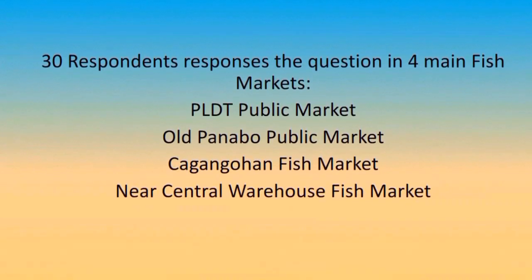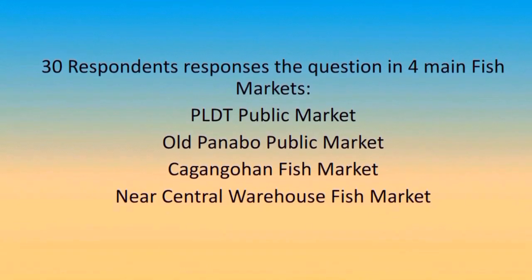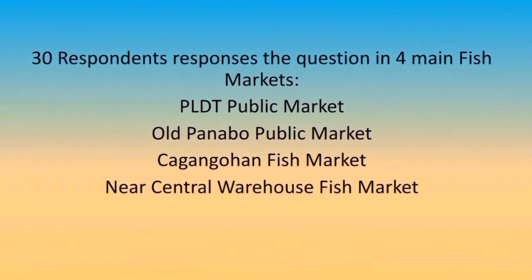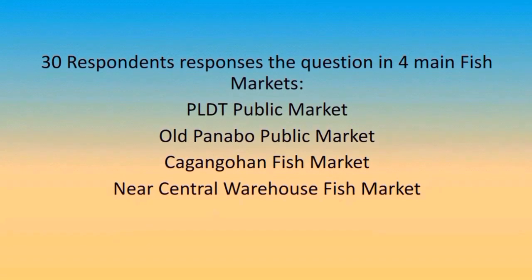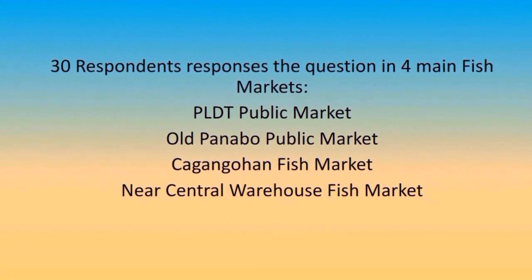Letter respondents responded to the question in four main fish markets: Qualitative Public Market, Old Panabo Public Market, Kaganguhan Fish Market, Near Central Warehouse Fish Market.